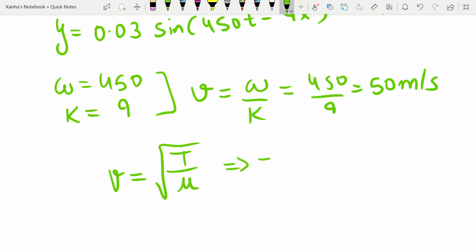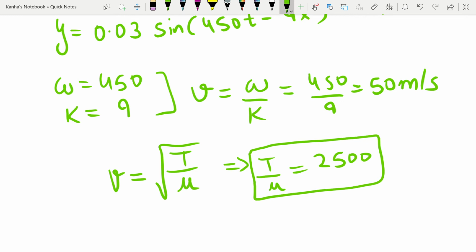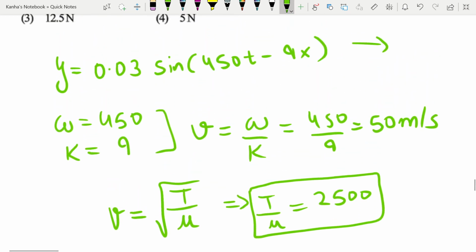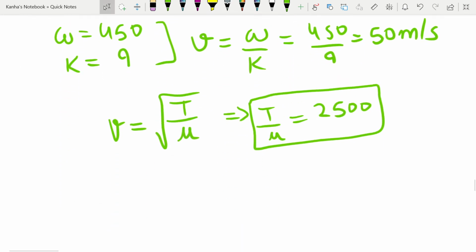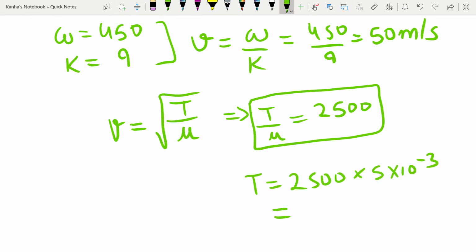That implies T by mu is equal to the square of 50, which is 2500. Now substituting the value of linear mass density mu here, my tension is equal to 2500 into 5 into 10 to the power minus 3, which gives 12.5 newtons.